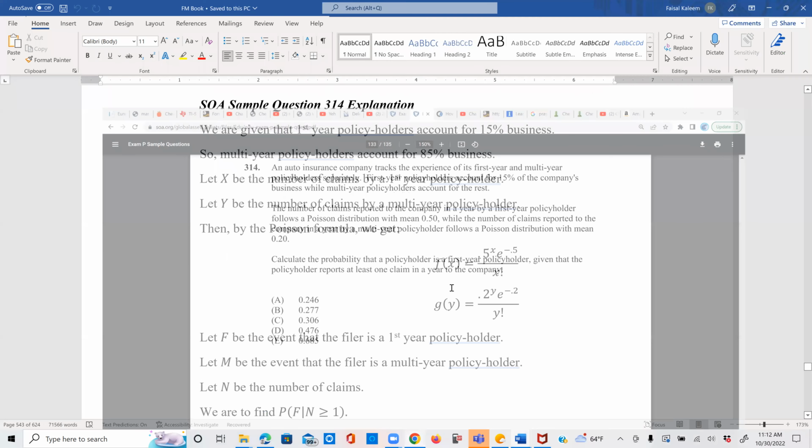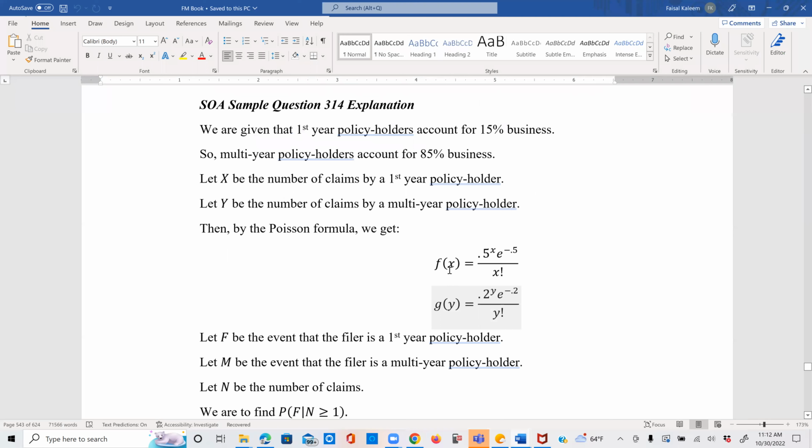So therefore, f of x would be 0.5 power x e power negative 0.5 over x factorial. Remember, for Poisson, the PMF is mean power x e power negative the mean over x factorial. So here I'm replacing mean with 0.5, and similarly for the multi-year, g of y equals 0.2 power y e power negative 0.2 over y factorial.